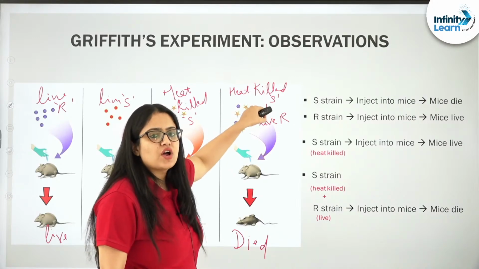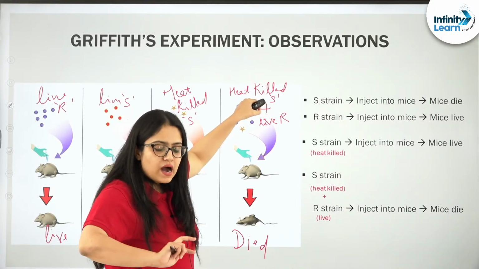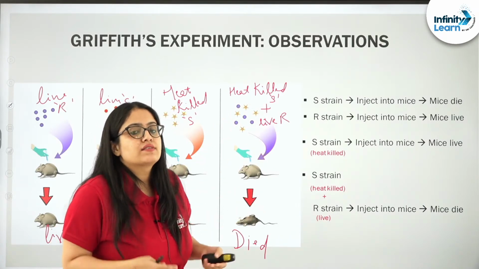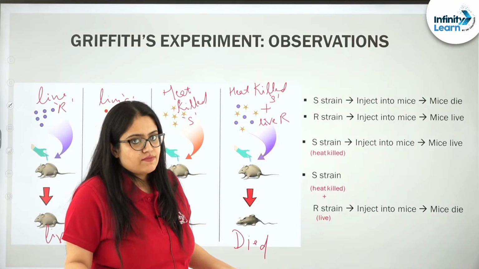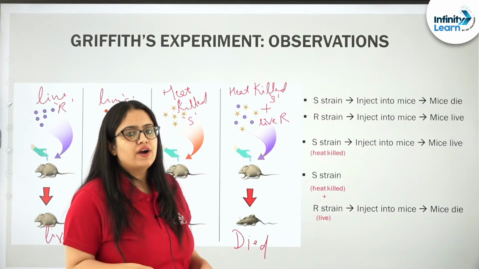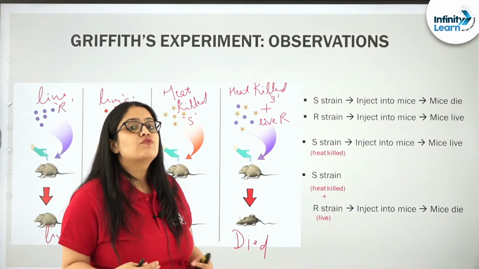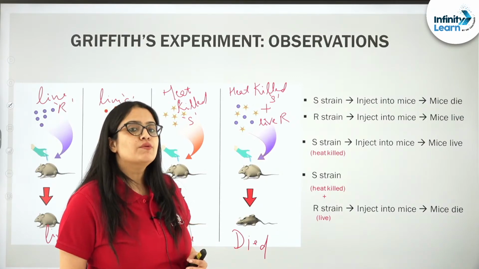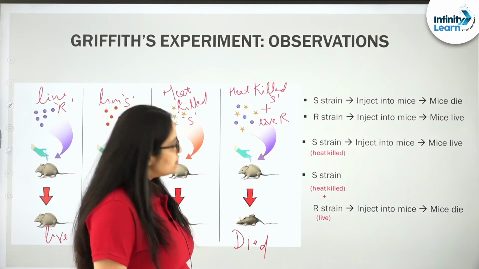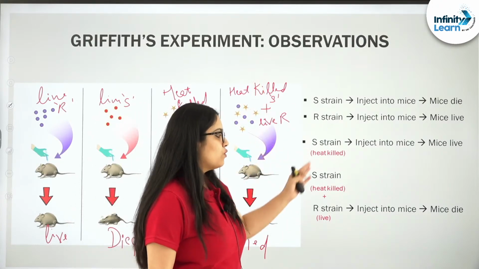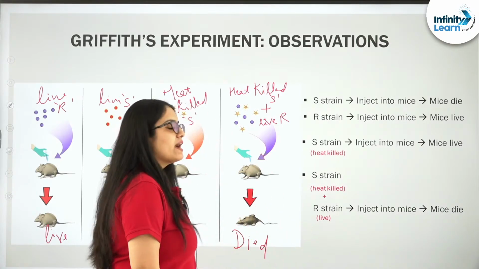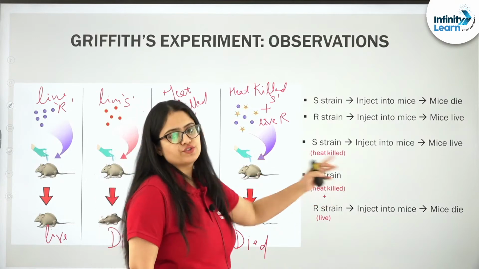Because of this transfer, the live R was able to develop characters like that of S, because of which there was production of a mucus coat over the live R, and hence live R was able to develop pneumonia in this rat, and this rat actually died. So, these are the various observations. Whatever I have explained, same is written over here.